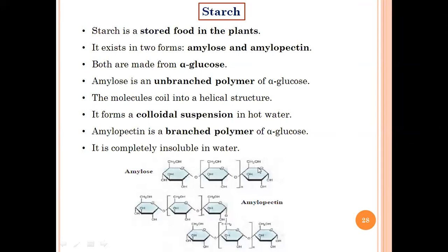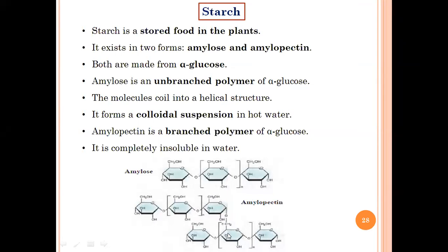ये ऐसे एक के बाद एक add हो जाएगा and that will form an amylose which contains alpha 1 to 4 glycosidic bond. Now in the case of amylopectin, you can see it has a part of structure which is similar to the amylose. However, after some molecules, it is showing a branching. So इसका जो anomeric carbon था, which is generally free in this case, will form a kind of glycosidic bond with some other molecules, and that will form a branch. So in case of amylopectin, the linear chain जो रहता है, that is alpha 1 to 4 glycosidic bond, and the branching is at alpha 1 to 6 glycosidic bond.